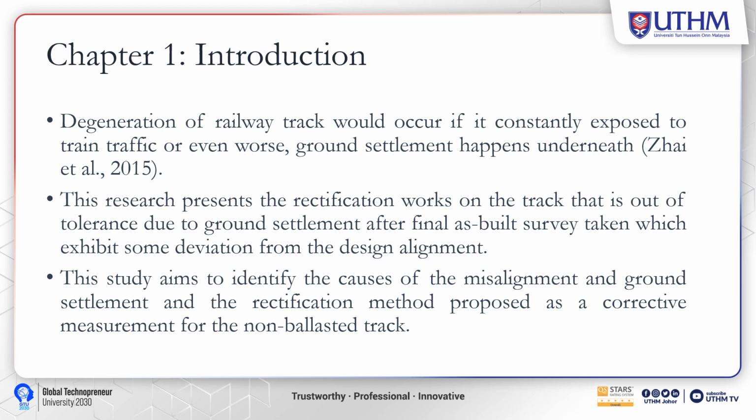Degeneration of railway track would occur if it is constantly exposed to train traffic, or even worse, ground settlement happens underneath. This is cited from Zai et al. 2015. This research presents the rectification works on the track that is out of tolerance due to ground settlement after the final as-built survey taken, which has exhibited some deviation from the design alignment. This study aims to identify the causes of misalignment and ground settlement and the rectification method proposed as a corrective measurement for the non-ballasted track.